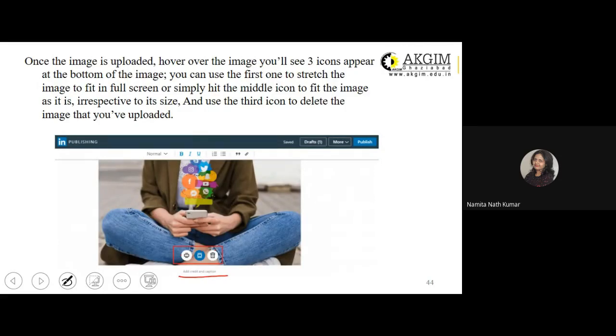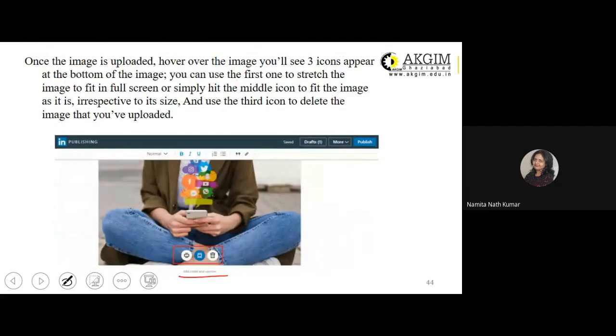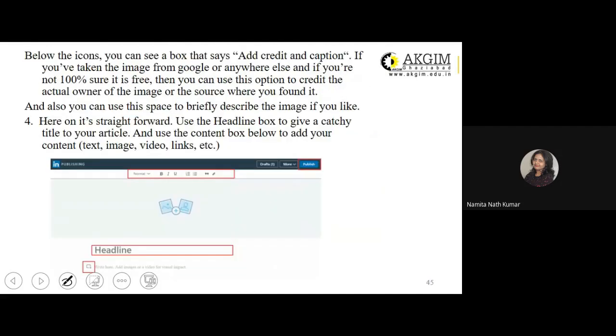You can see the first one to stretch the image to fit the full screen, or simply hit the middle icon to fit the image as it is, irrespective of its size, and use the third icon to delete the image if you have uploaded. So that is as far as editing the image that you might have uploaded.